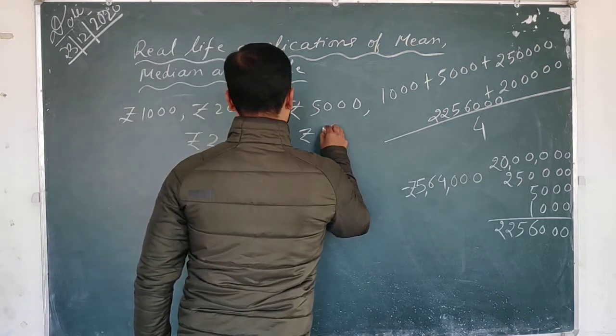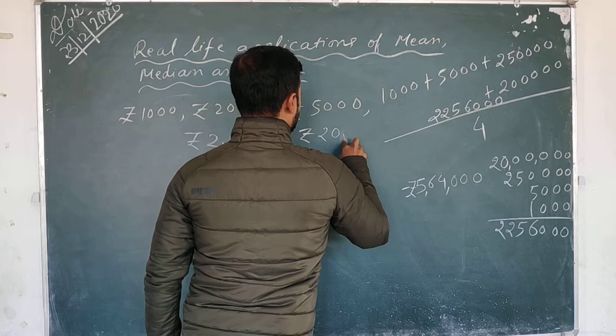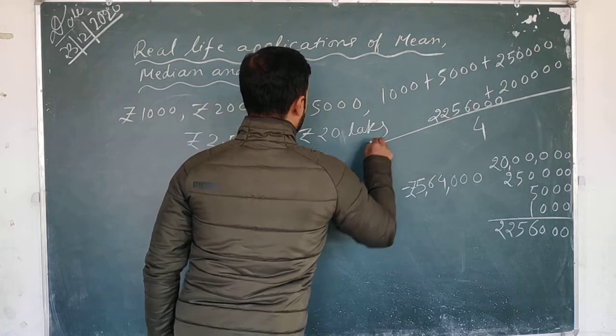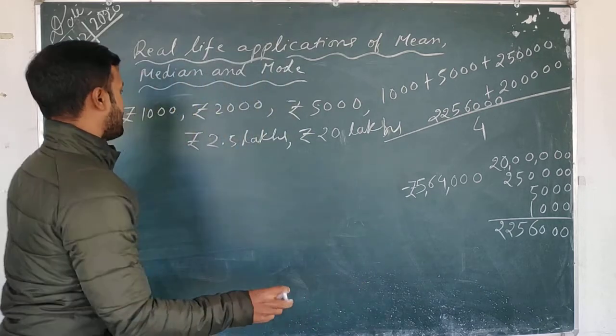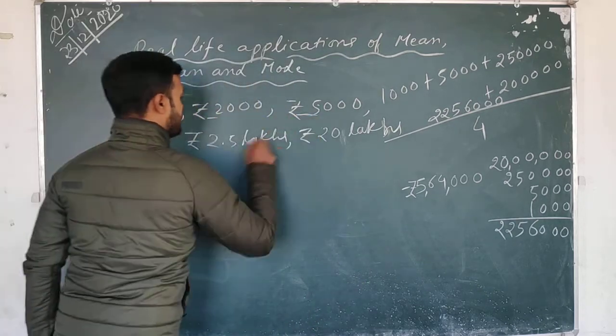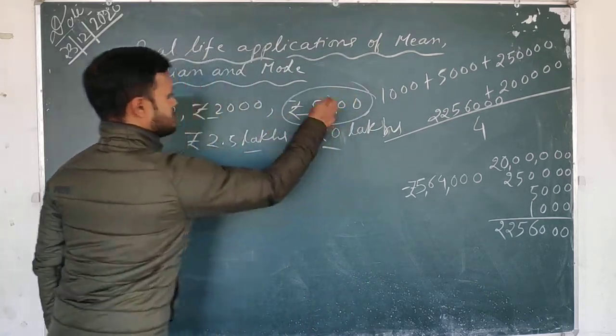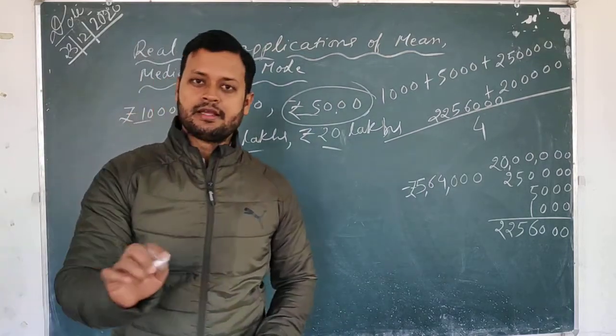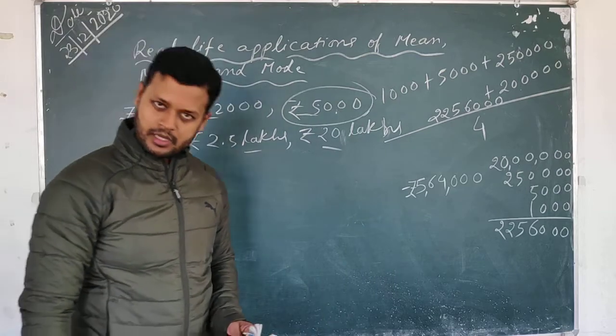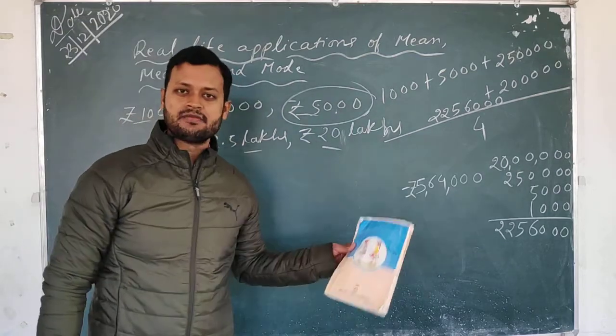Okay, so here again 20 lakhs. If the median is found out, the median will be the third observation: 1, 2, 3, 4, 5. Government will come to know that okay, here poor people are also there. So in these kinds of cases, the median is very, very useful.